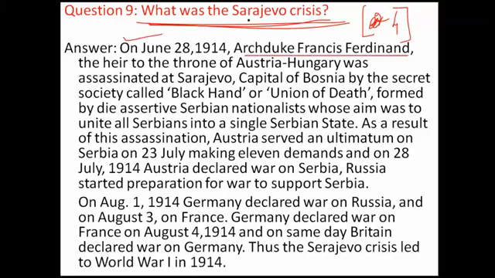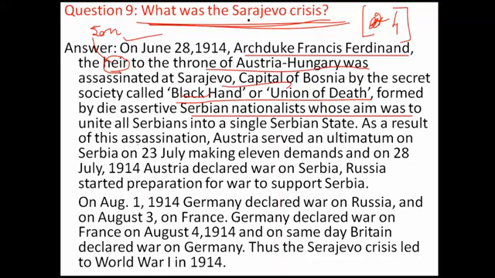Archduke Ferdinand, here means the prince or son, the heir to the throne of Austro-Hungary, was assassinated at Sarajevo. Black Hand is a group or union of death. It was a group which committed the murder of Archduke Ferdinand. Serbia was the country which planned the murder.